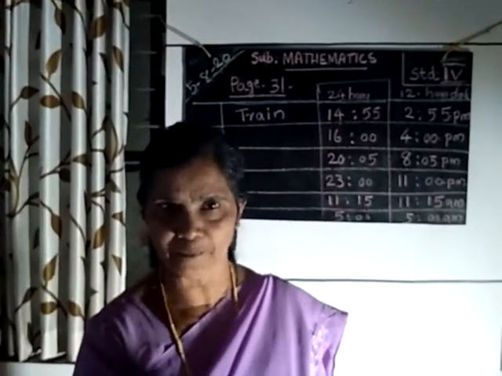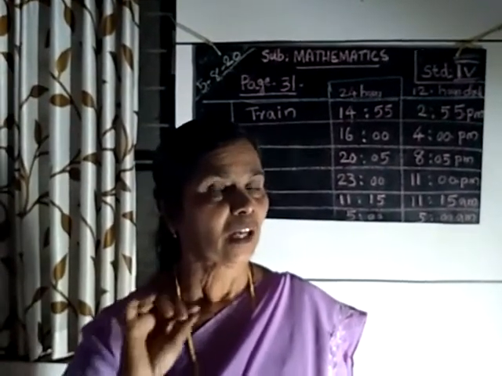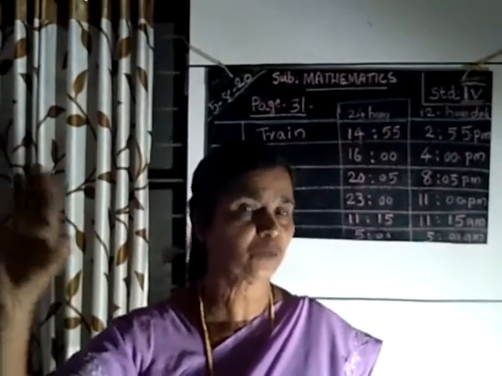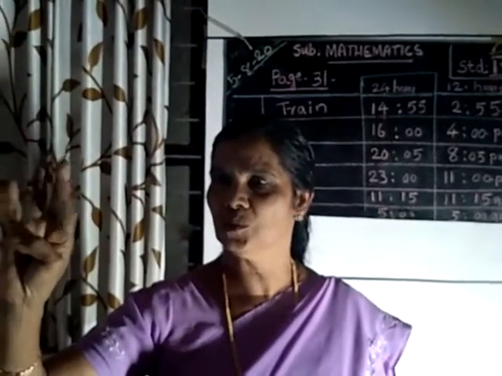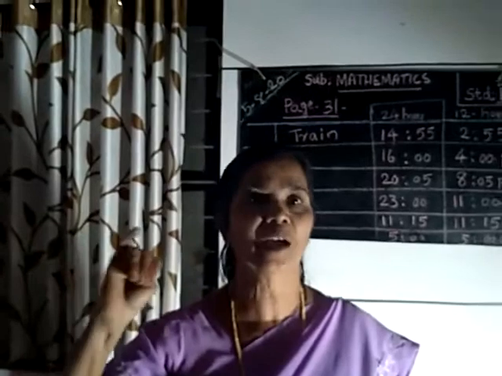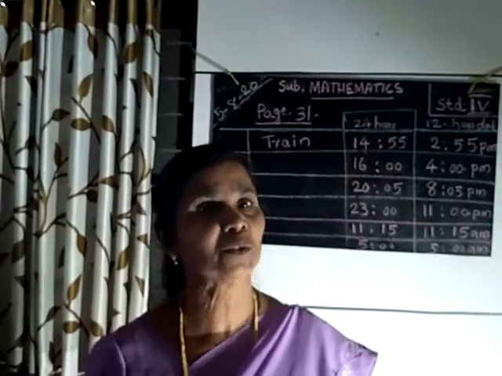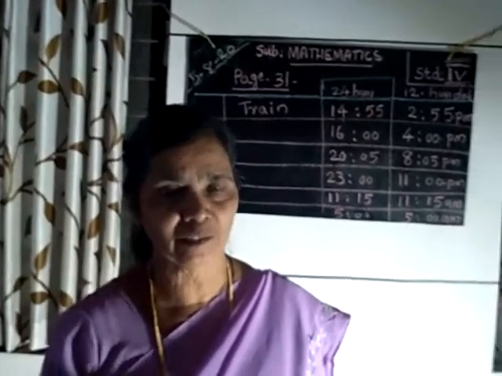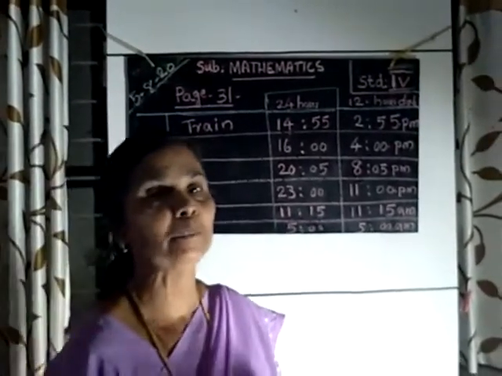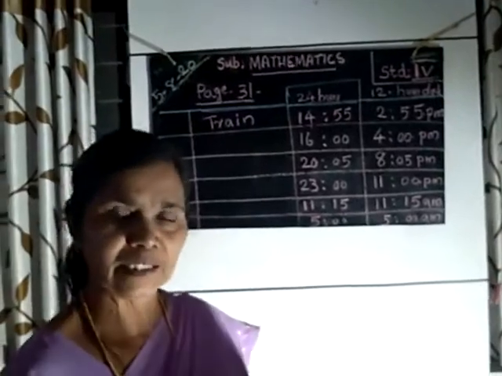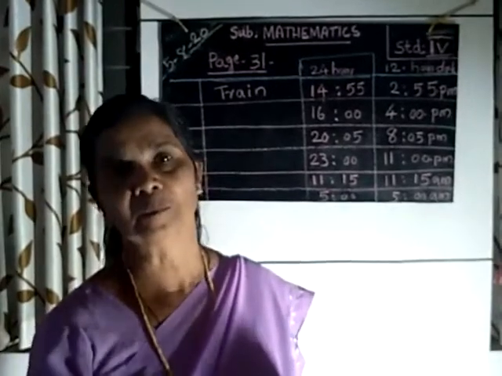Starting time is the same, 10 o'clock in the morning. After 12, how many hours are there to reach 4? 1 o'clock, 2 o'clock, 3 o'clock, 4 o'clock. You add 4 hours to 12. What will be our 16 hours? In 24-hour clock, the time will be 16 hours. There is a column to fill. You have to write them in the column.